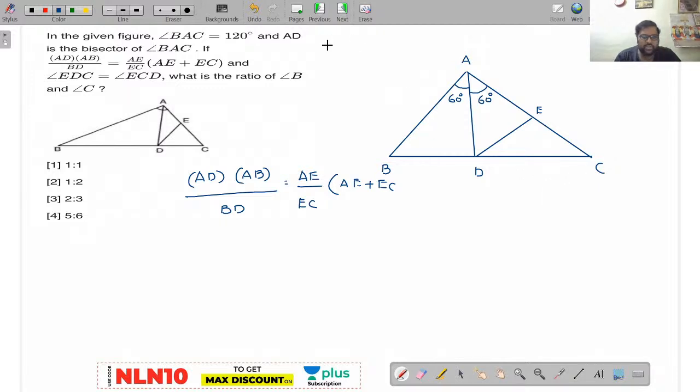Am I right or wrong? So I'll erase this and write like this. AE plus EC is nothing but equal to AC. I'll commonly write like this. Now this is the question asked. And again, angle EDC is equal to angle ECD. Now if this is X, this will also be X. Now what is the ratio of angle B by angle C is the question asked.